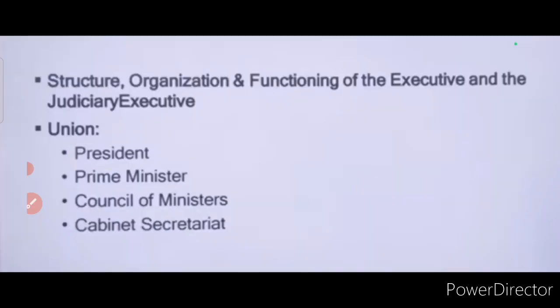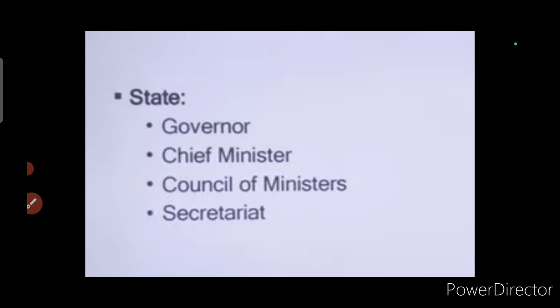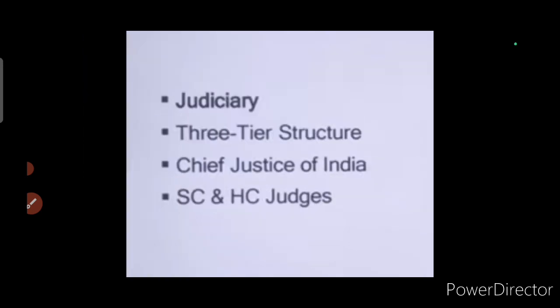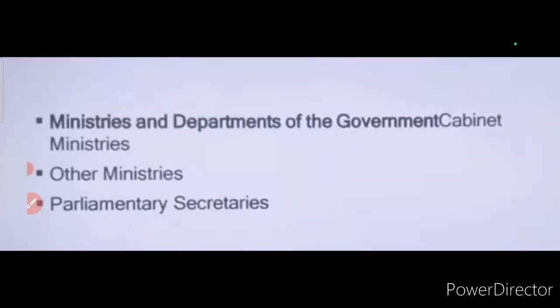Then structure, organization and functioning of the executive and the judiciary. Executive, Union: so in the Union there is the President, Prime Minister, Council of Ministers and Cabinet Secretariat. Whereas in the state there is the Governor, Chief Minister, Council of Ministers and Secretariat. Judiciary: so three-tier structure, Chief Justice of India and Supreme Court and High Court judges also. Ministries and departments of the government, cabinet ministries. So other ministries, parliamentary secretaries.